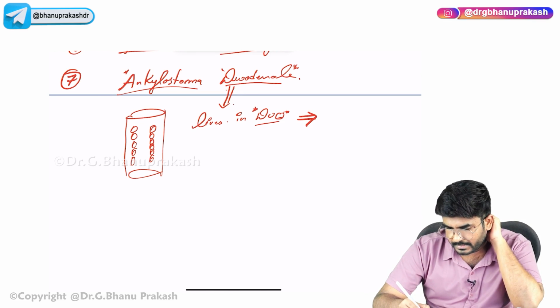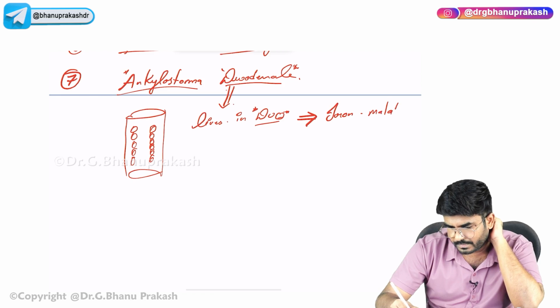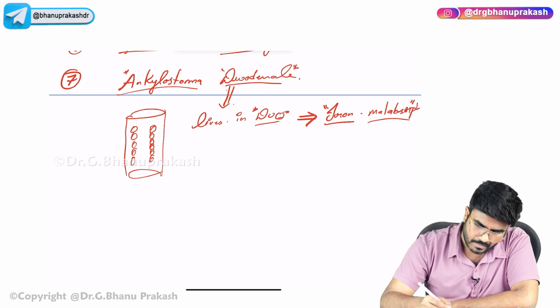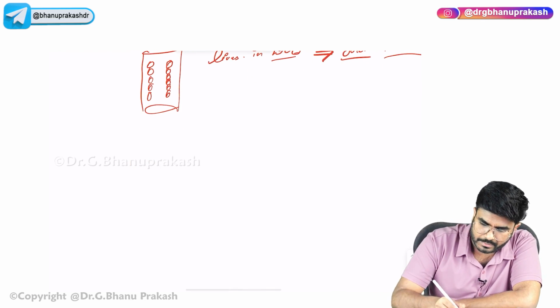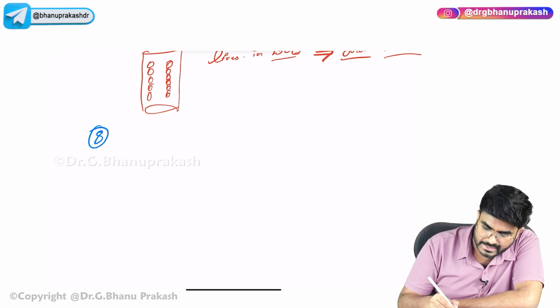causes iron malabsorption. Okay, it causes iron malabsorption. Done. Next cause for iron deficiency: diseases like celiac disease.